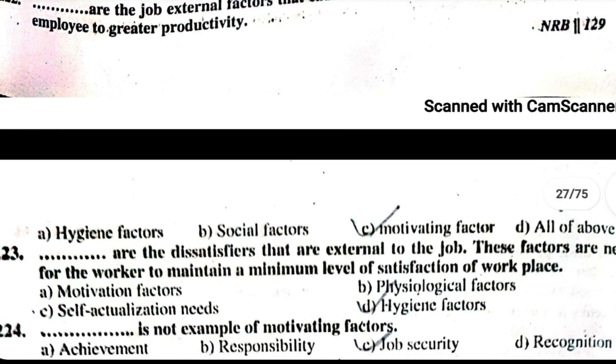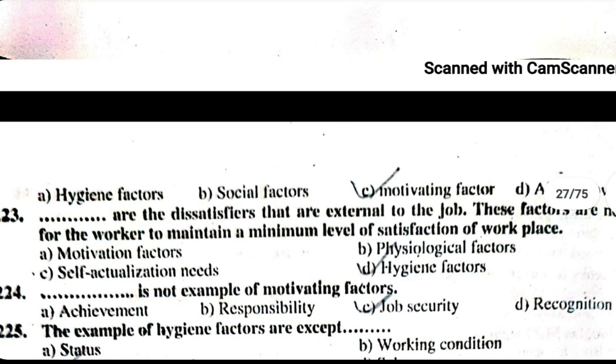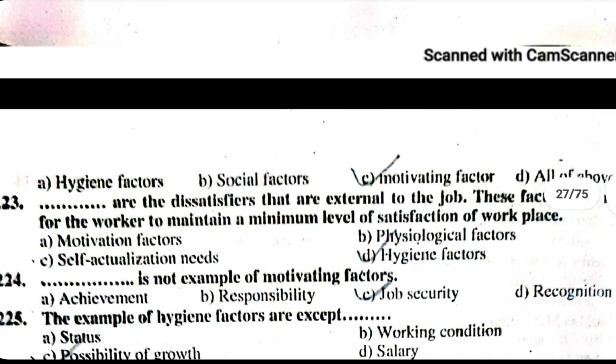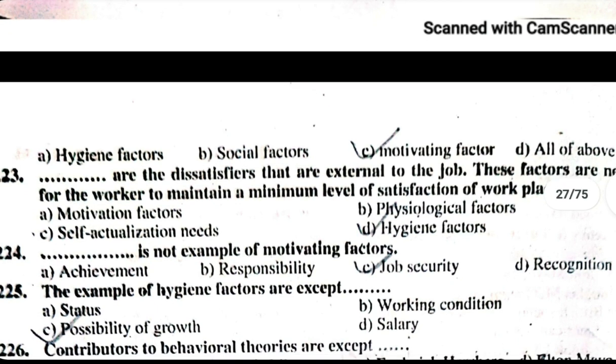Which is not an example of a motivating factor? Job security is not an example of a motivating factor. The examples of motivating factors are achievement, responsibility, and recognition. The examples of hygiene factors are, except: A. Status, B. Working conditions, C. Possibility of growth, D. Salary. Examples of hygiene factors are status, working conditions, and salary. Possibility of growth is a motivating factor.